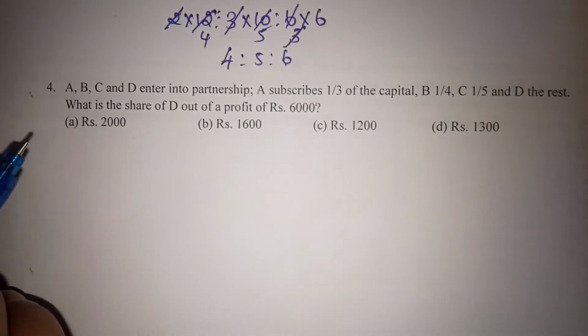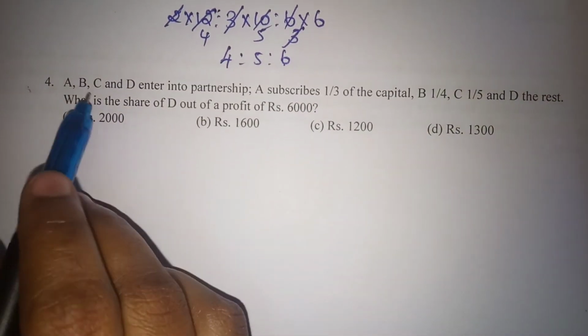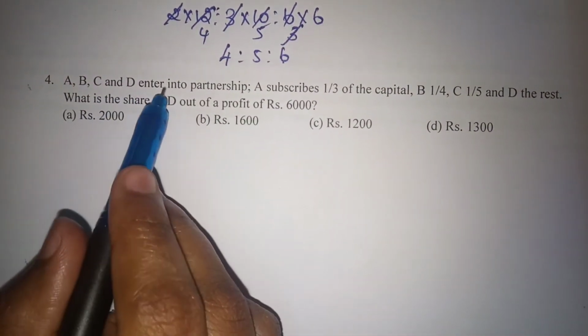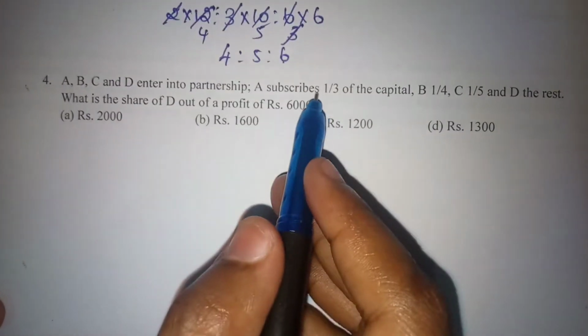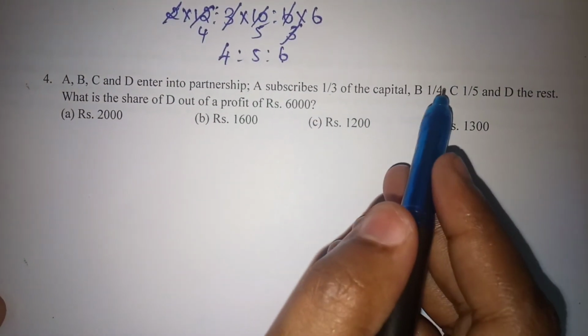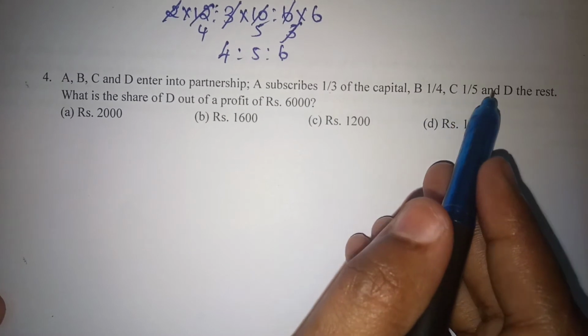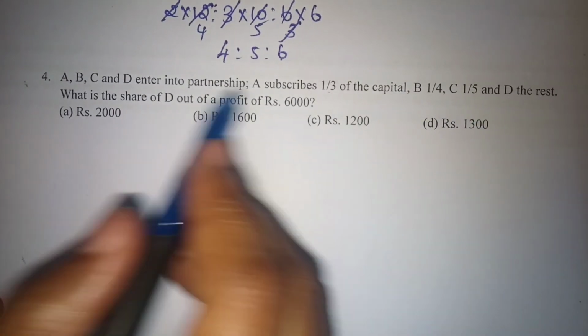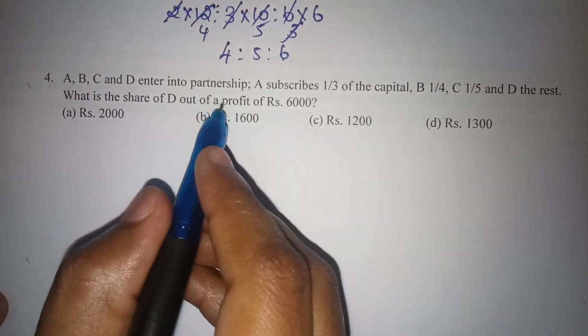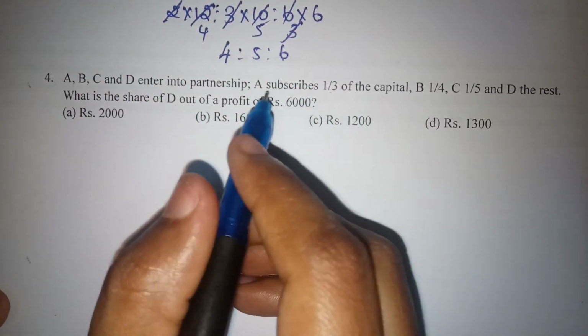Let us see the last problem. A, B, C and D enter into a partnership. A subscribes 1/3 of capital, B 1/4 and C 1/5 and D the rest. What is the share of D out of the total profit of 6,000?